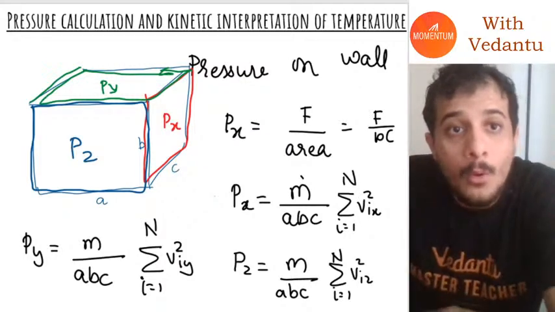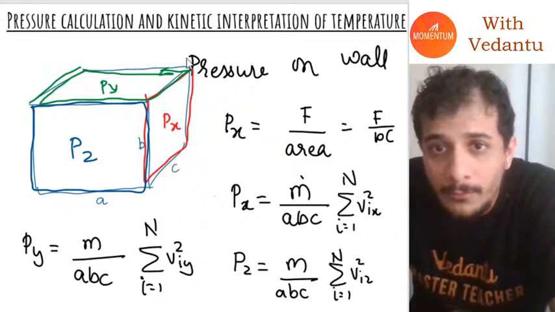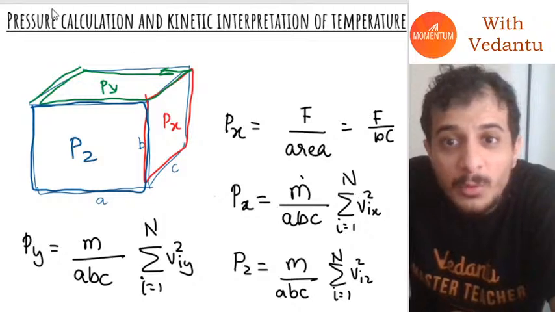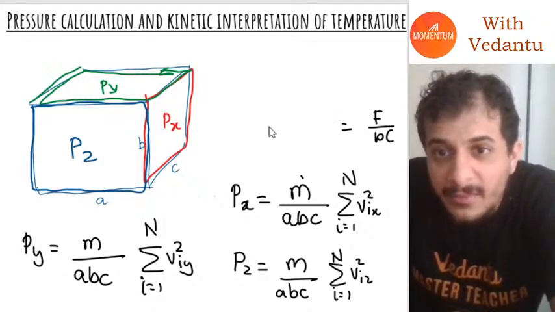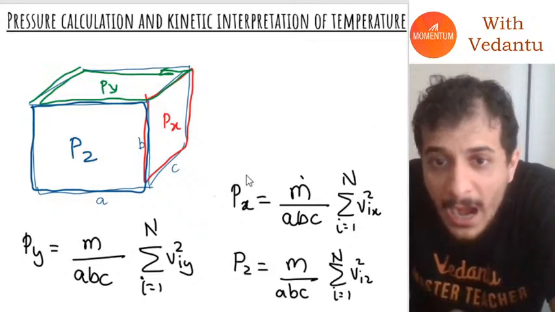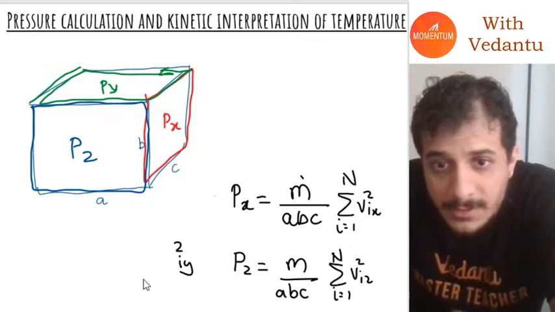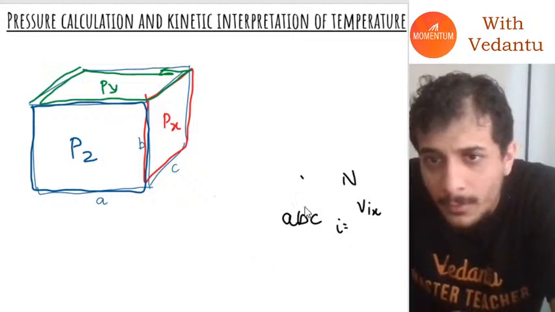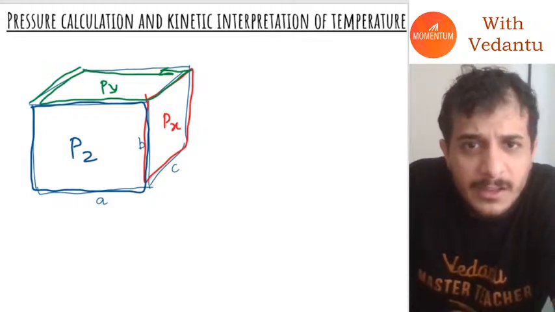Now, guys, what will I do? I will do something super weird. I am going to add the pressure in X, Y, and Z direction.